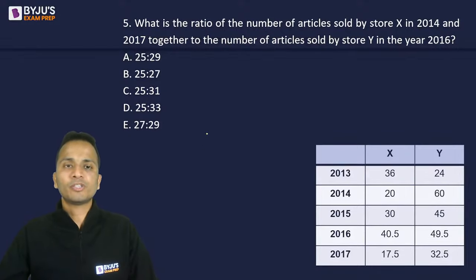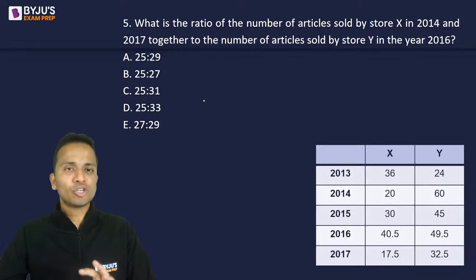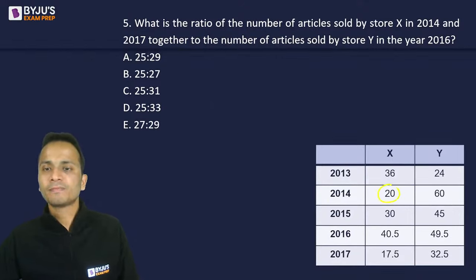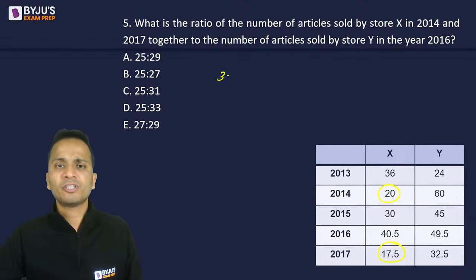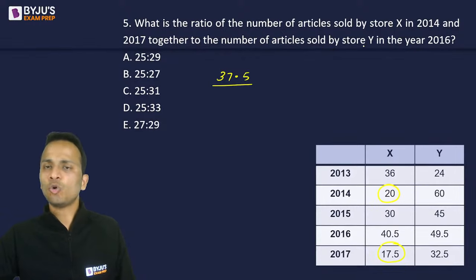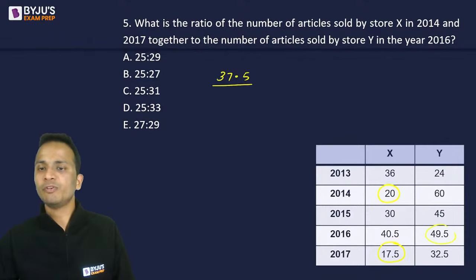A quick answer for this one, the easiest of all 5 questions. So I'll begin with this. Store X in 2014 and 2017, so that is 20 plus 17.5, 37.5. I have to find the ratio of this number with the number of articles sold by store Y in 2016, which is